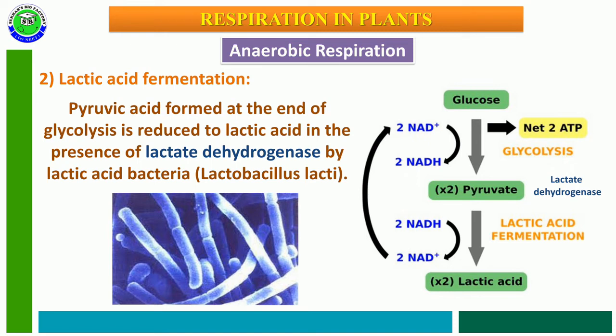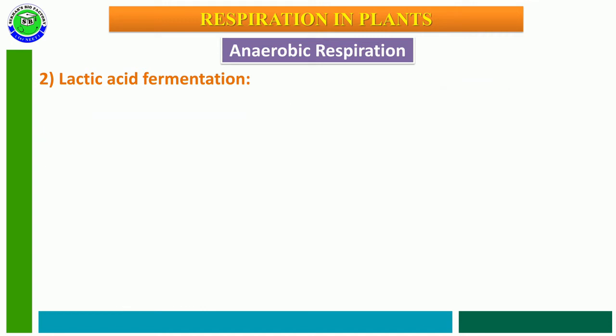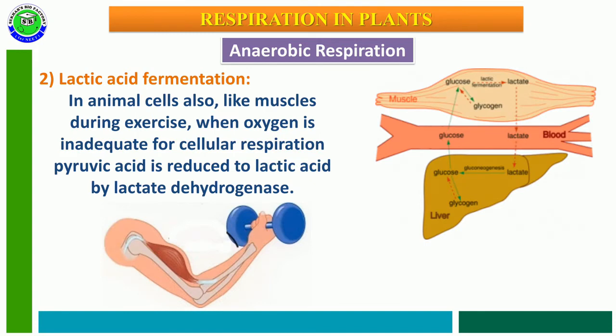This bacterium performs lactic acid fermentation and produces lactic acid as an end product. During this process also, the two NADH molecules formed in glycolysis are utilized in lactic acid fermentation.